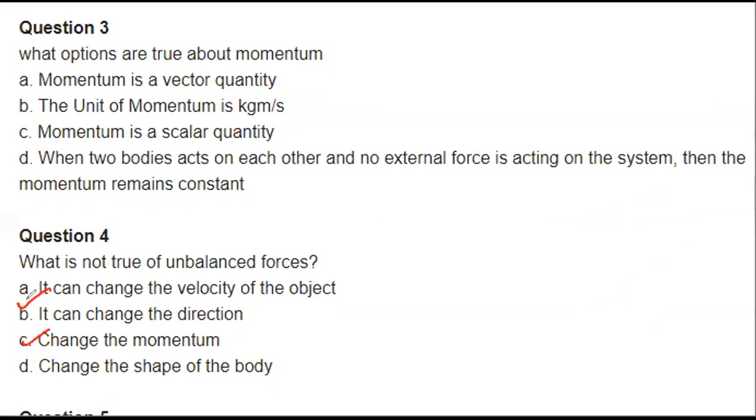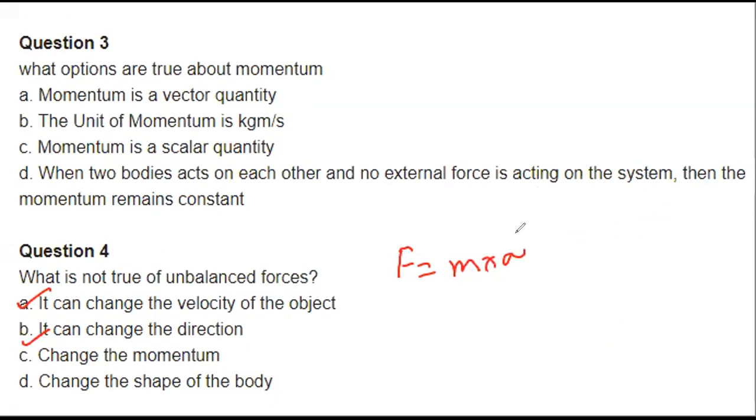If a force can change the velocity of an object, it can also change the momentum. Let's clear our concept. We know that F is equal to m into a, that a force can change the velocity of the object, and that momentum is equal to mass into velocity.